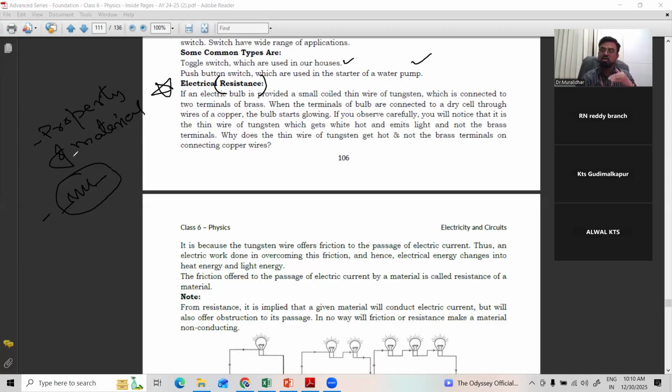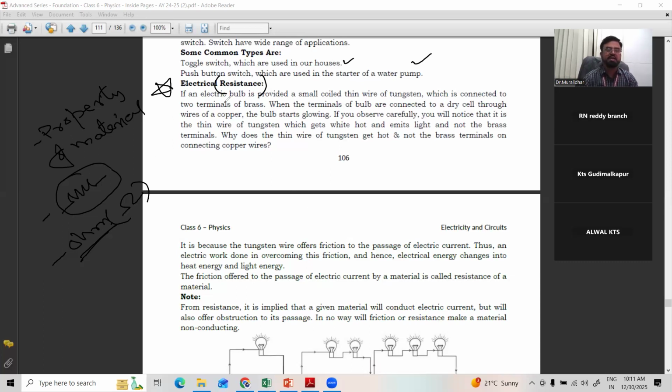Similarly, to control the flow of electrons, we use resistance. It is the property of a material to control the flow of electrons, symbolically represented like this. The unit is the ohm, named after the scientist. The symbol of ohm is this. So the standard unit of resistance is the ohm.